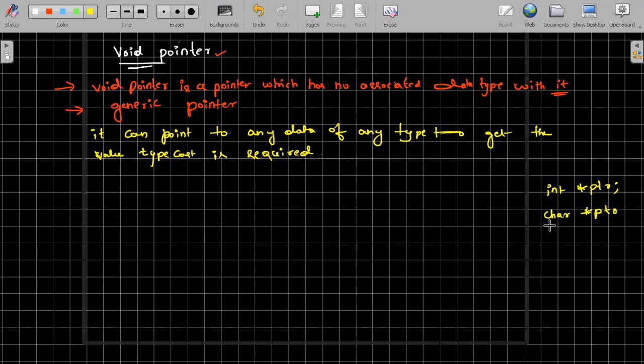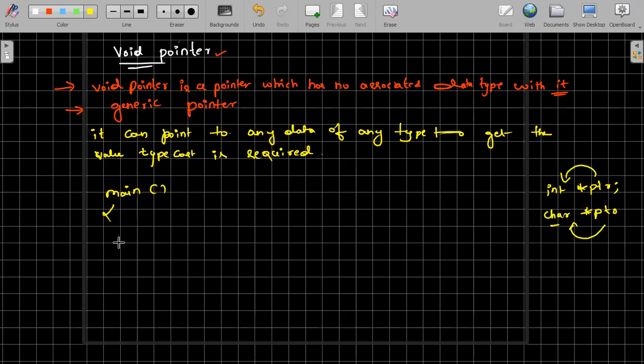Basically this pointer is associated with this particular type, integer. This pointer is associated with this particular data type, that is called character. But here, I will take a small example, the main function. I will create a pointer, and that pointer will be of void type. That is what exactly I wanted to show you.